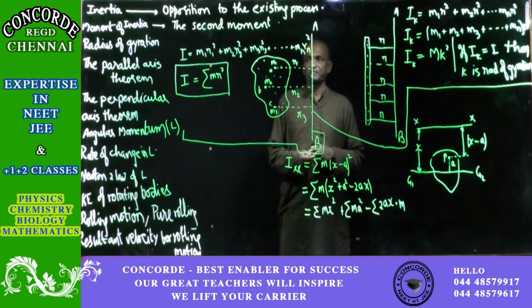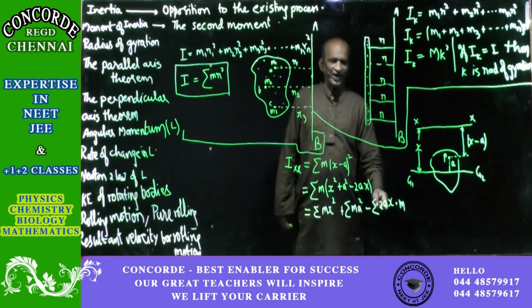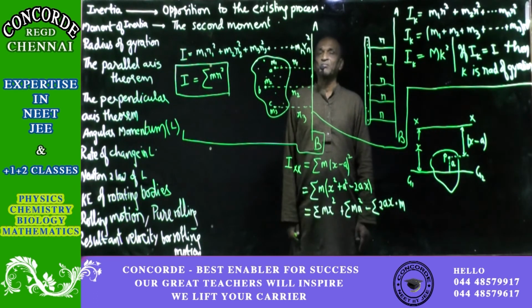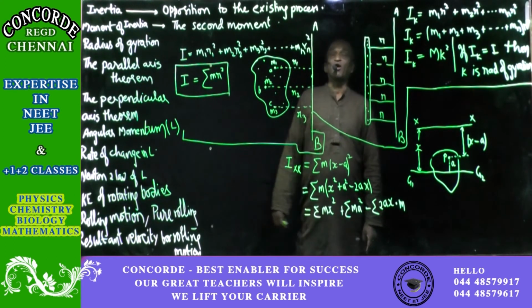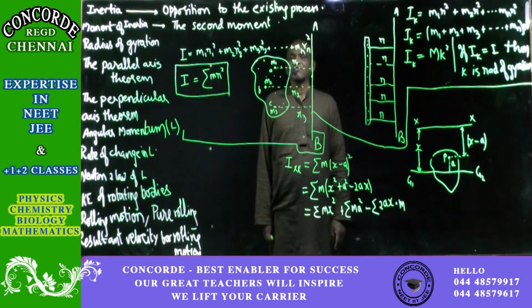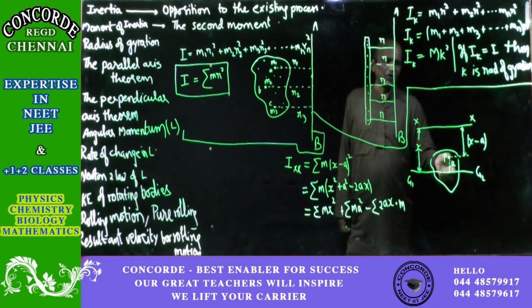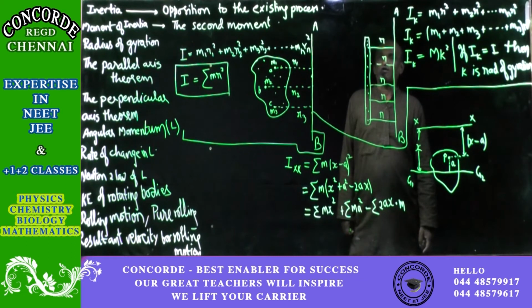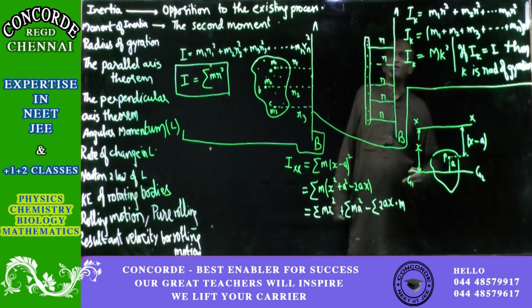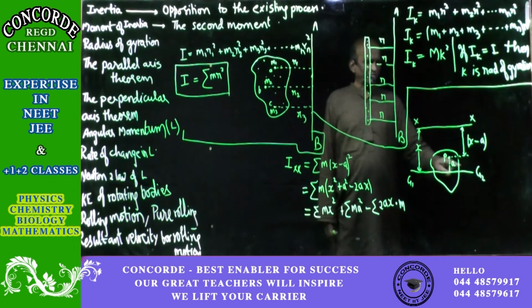Now sigma of m into a will be m1 a1 plus m2 a2 plus m3 a3 plus m4 a4 and so on. And what is a here? The value of a is the distance of the point from the center of gravity. So a1 will be the distance of another point from center of gravity, a3 will be the distance of the third point from center of gravity, the fourth point from center of gravity. So all the distances are from the center of gravity line, from G1, G2.